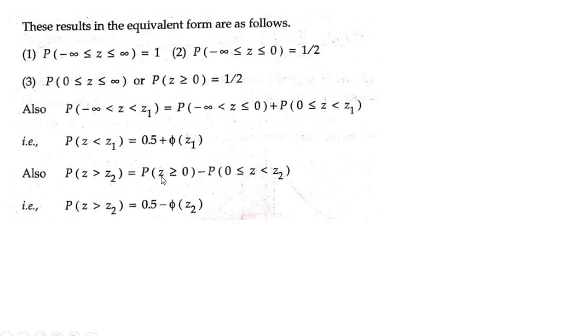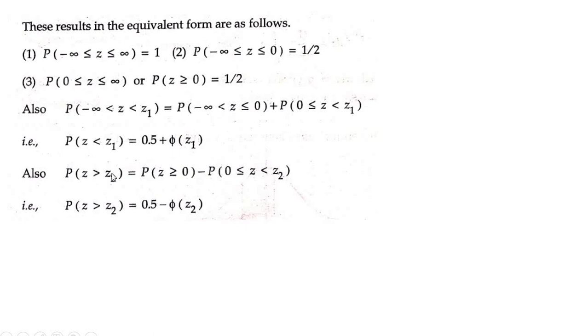So greater than or equal to 0 means it is up to infinity. So whenever you have z2, it is the probability from 0 to infinity minus the probability of the first term from 0 to z2. That is how you have to write it, like how you have split this. In the previous example, I explained one in a similar way.